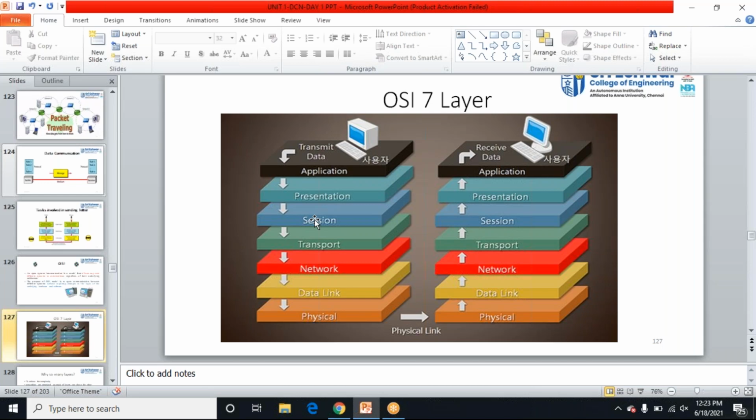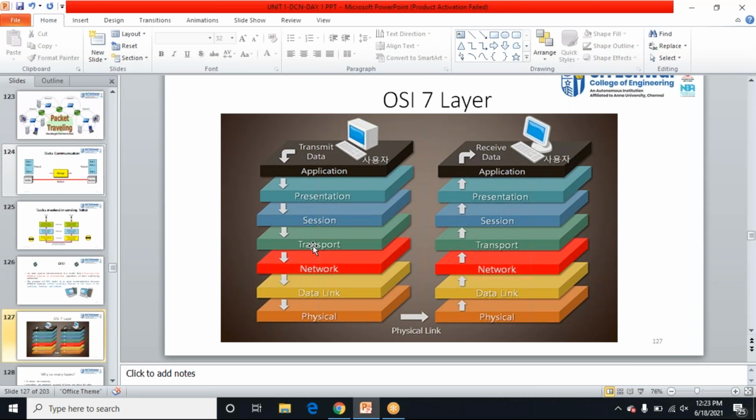Next, the data enters the transport layer. Here, the data or message we are sending, when it reaches the transport layer, will be divided into segments. Segments means small small parts, that is what we call segments. Our data will be split into small segments. That is the transport layer. Then, the transport layer is responsible for end to end, process to process delivery.